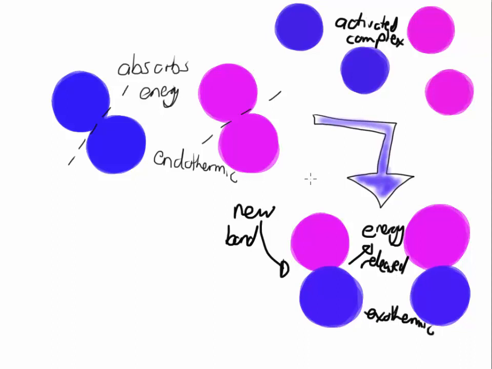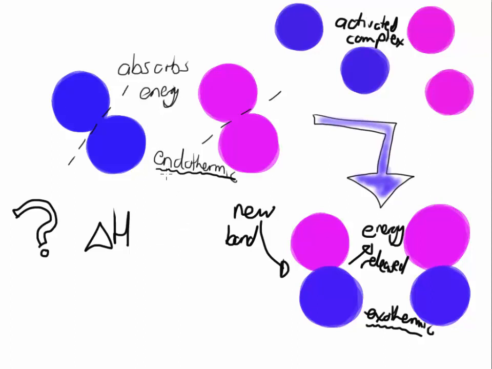So as you can see, during a chemical reaction, we have the breaking of existing bonds, which is endothermic, and the forming of new bonds, which is exothermic. So how do we determine the change in the energy here, or the enthalpy, or change in H? Remember that energy change is going to be the sum of the energy absorbed, breaking bonds, minus the sum of the energy released, forming new bonds.